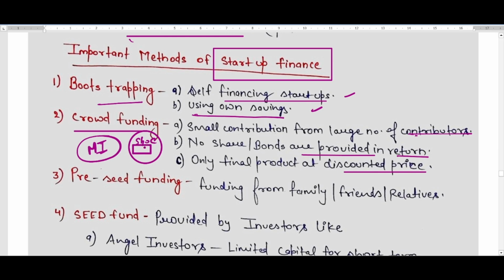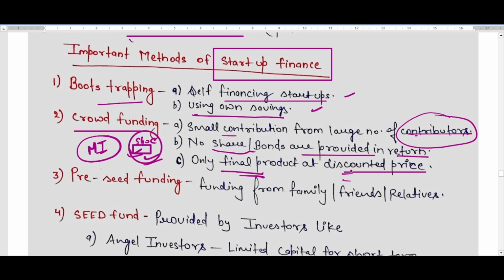So when the company launches it into the market, the company will need many contributions. A large number of contributors will contribute to the company by giving their funds, but in return the company will issue no share or bond to the contributors. But when they issue this final product, the shoe, this shoe will be given to the contributors at a discounted price.